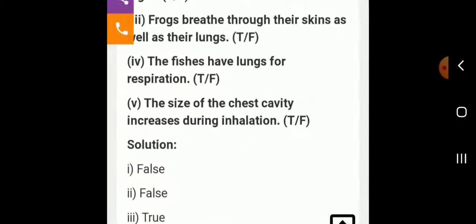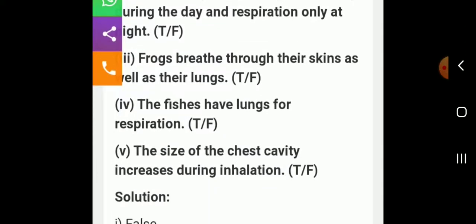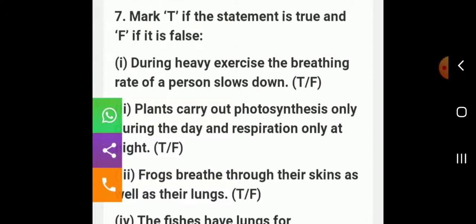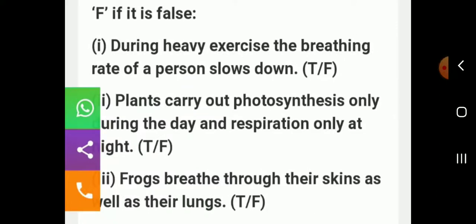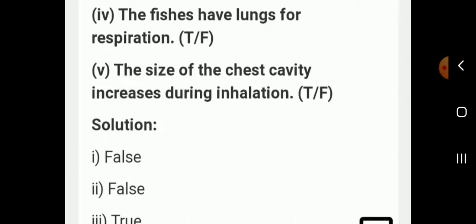Next, true or false. The first one: during heavy exercise, the breathing rate of a person slows down. The answer is false. Okay.